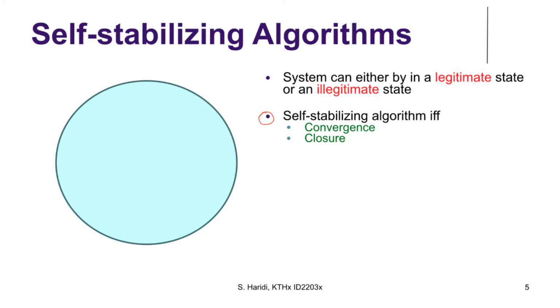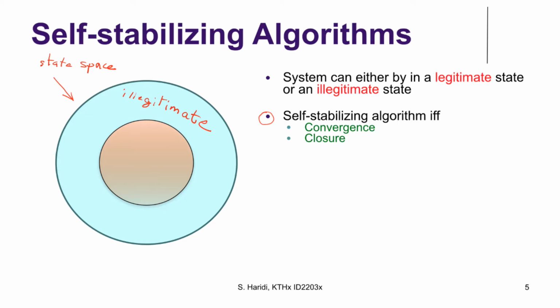And we can look at it this way. This is the whole state space of the system. This part, the light blue, is the illegitimate state, and this part is the legitimate state of the system.